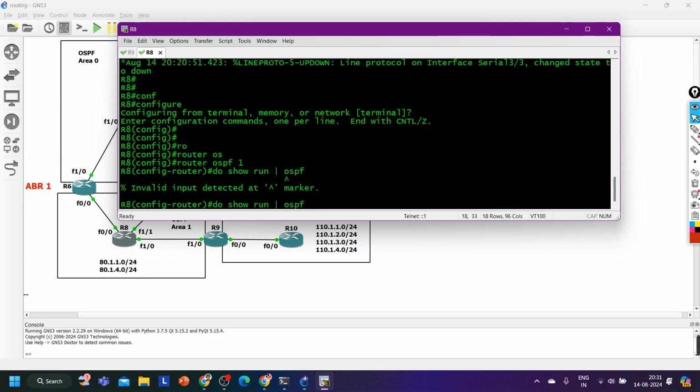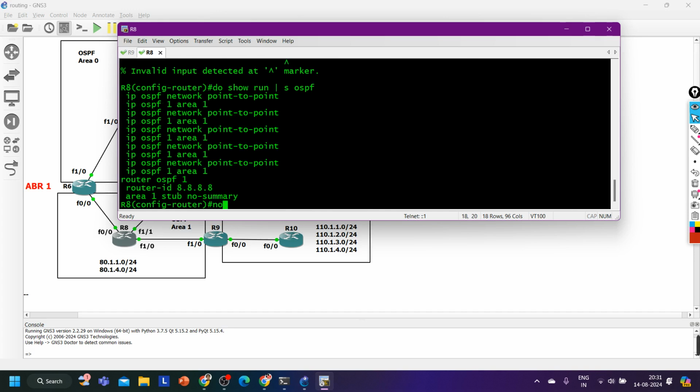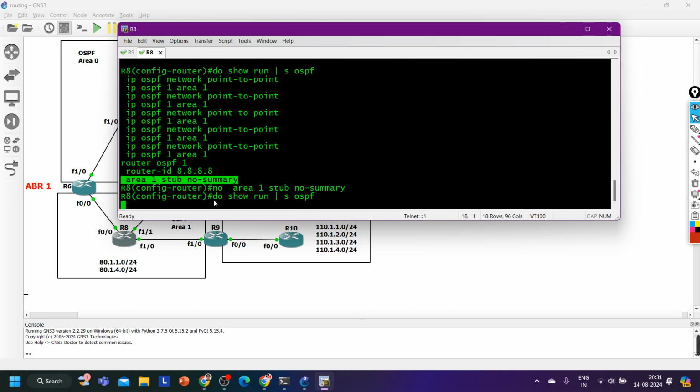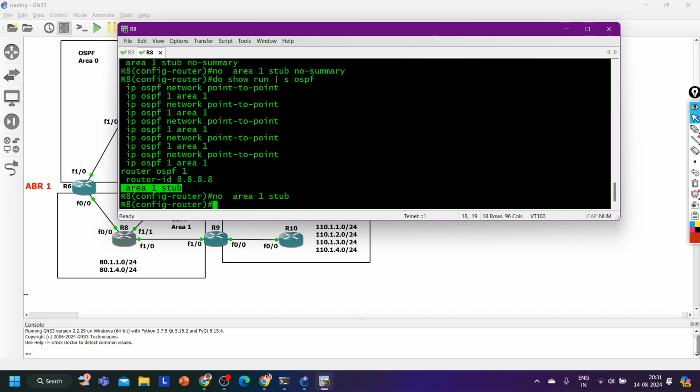Say no to this command, the stub area, say no to this command.